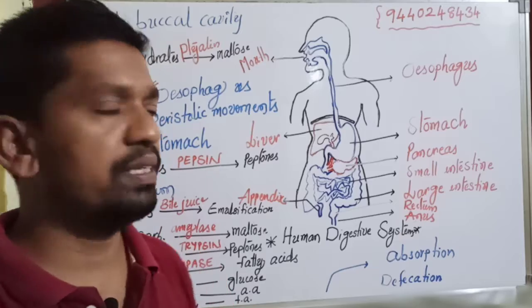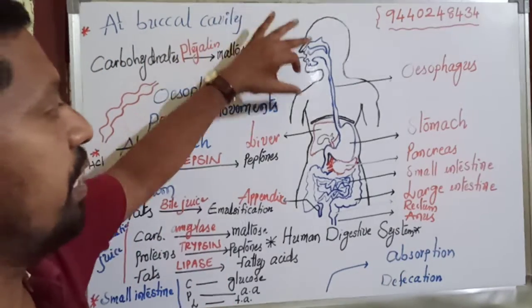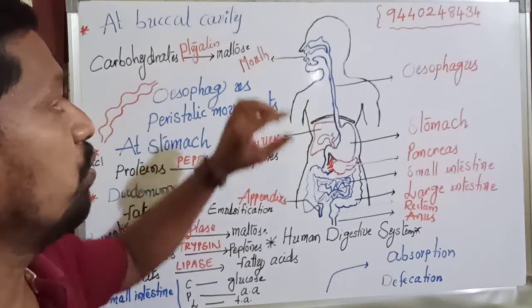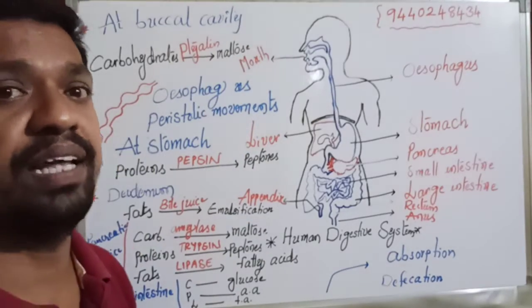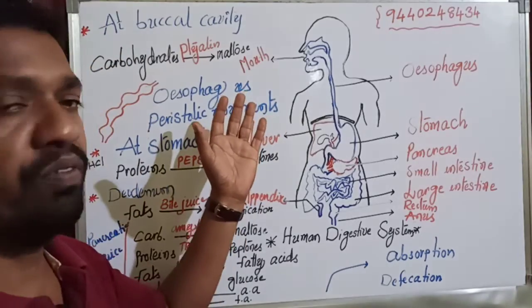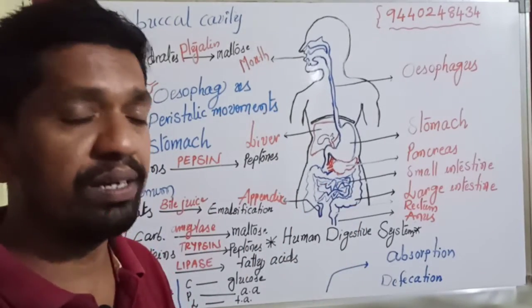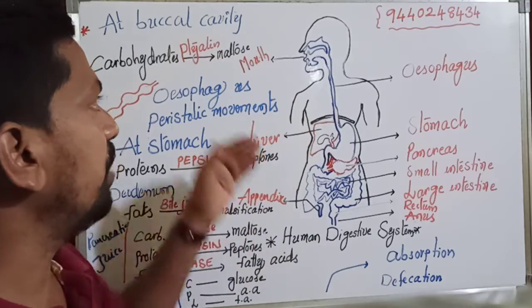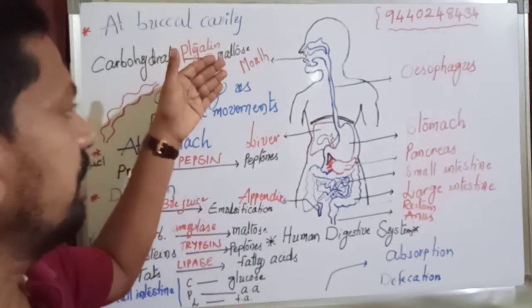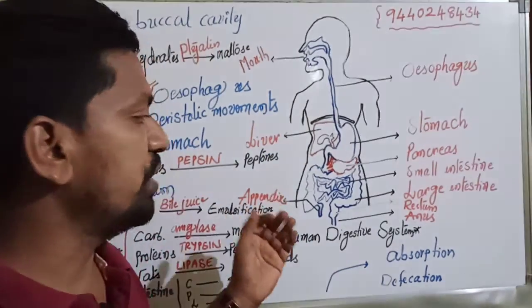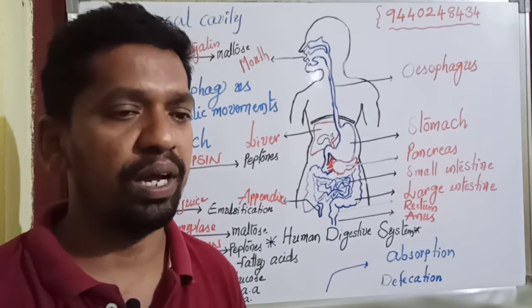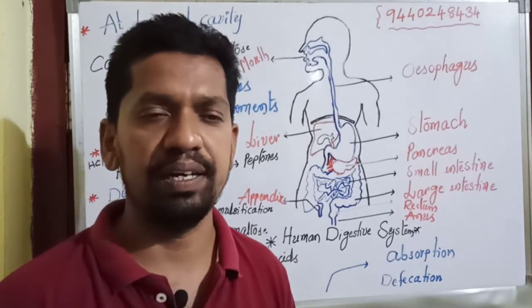So, a very important lesson. First we have to practice the diagram. We have to label the diagram, and as well as we have to know the different parts, their location and their importance, and what types of digestive glands are there, and what their enzymes are, and which enzyme works on what type of food. So when we have a flow chart, a diagram, a process completely, it is a process of study which is helpful for easy understanding as well as to write properly in the examination for getting good marks.